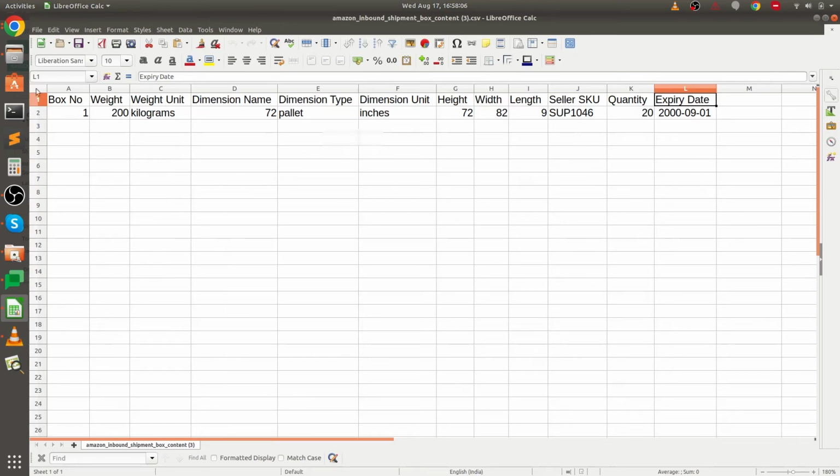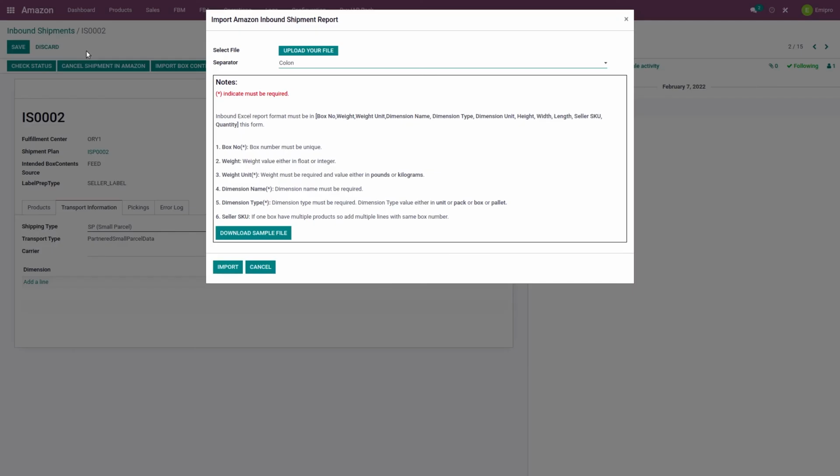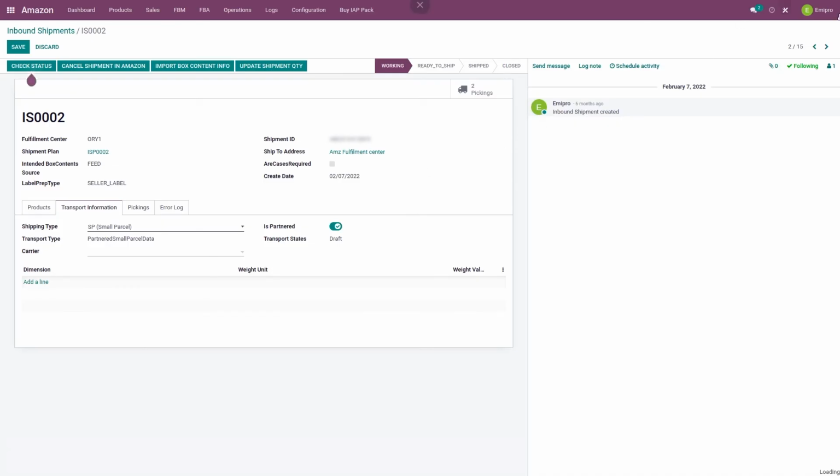Now once this file is ready, I can go back to the Odoo screen and here I can upload this file. Once the file is uploaded, this dimension will be visible here on the screen. Now once I have uploaded this file in Odoo, I can see an option, update carton content information.